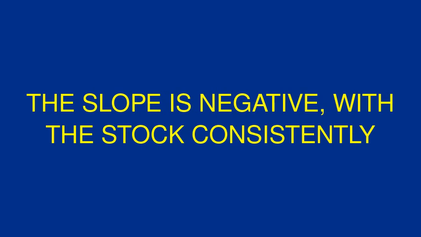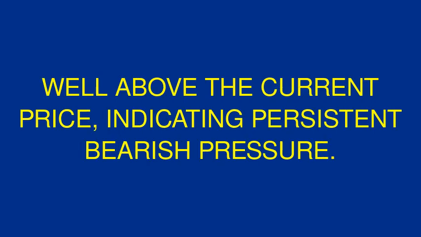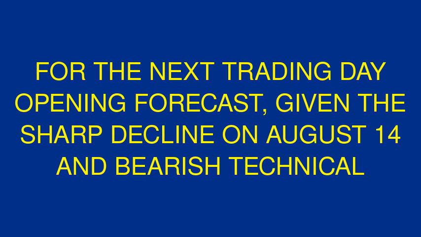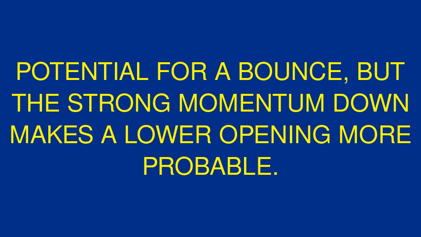The slope is negative, with the stock consistently making lower highs and lower lows. The regression line currently sits around 9.20, well above the current price, indicating persistent bearish pressure. For the next trading day opening forecast, given the sharp decline on August 14 and bearish technical setup, the next opening is likely to be around 8.70 to 8.75. The TSF indicator at 9.48 suggests potential for a bounce, but the strong momentum down makes a lower opening more probable.